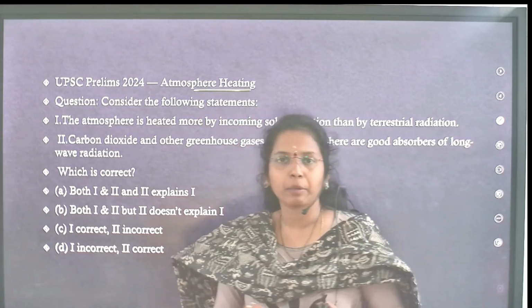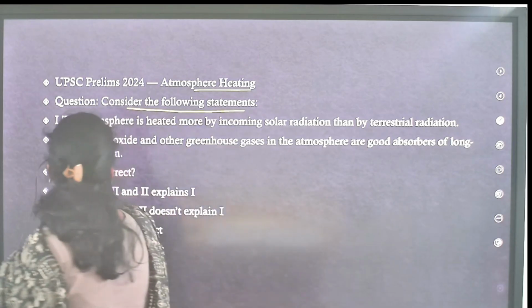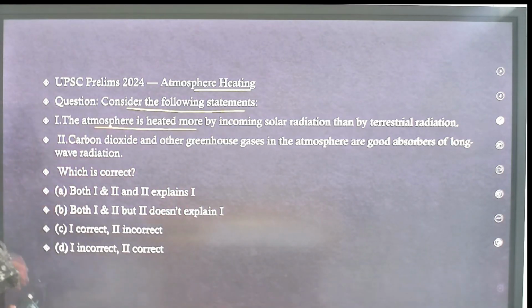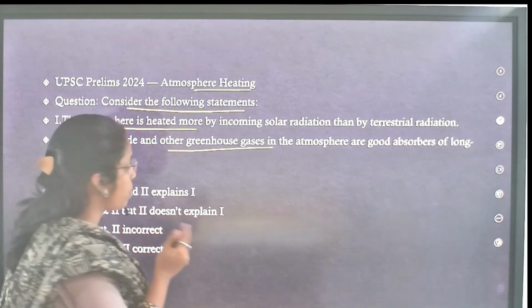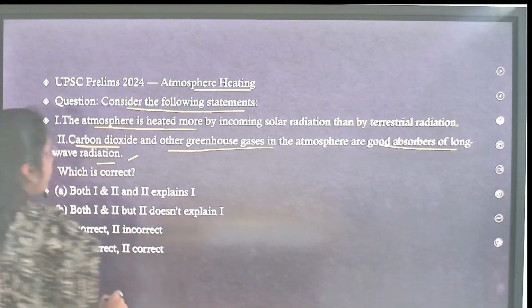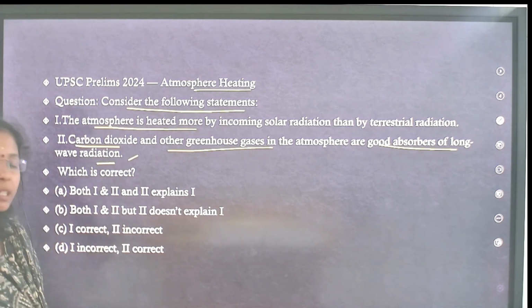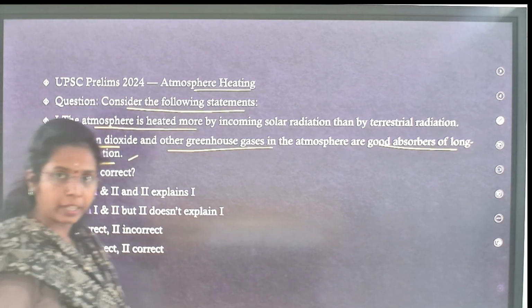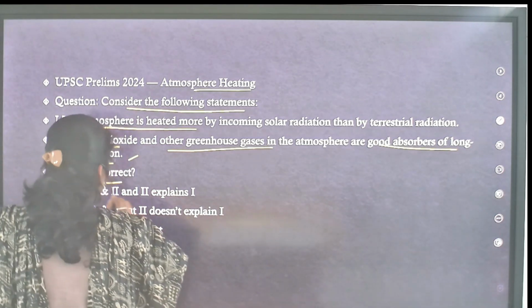Regarding atmospheric heat. Question: consider the following statements. Statement 1, the atmosphere is heated more by incoming solar radiation than by terrestrial radiation. 2, carbon dioxide and other greenhouse gases in the atmosphere are good absorbers of long wave radiation. They are asking about incoming solar radiation. Atmosphere is more heated by incoming solar radiation than terrestrial radiation. And which is correct?